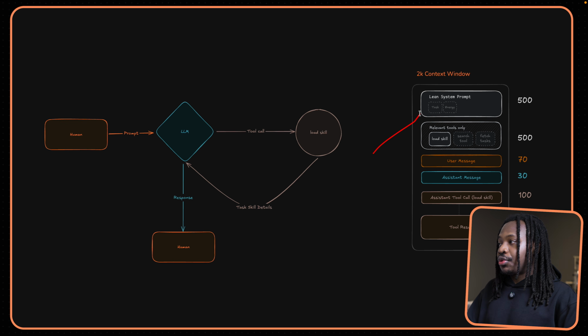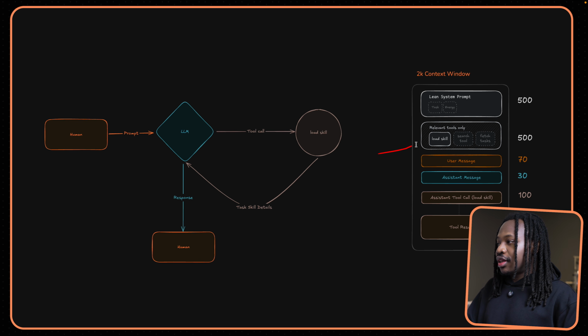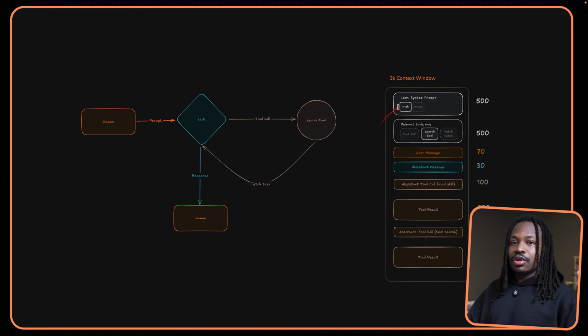The only thing we had in the system prompt was the agent's identity, the user's context, and instructions to the agent letting it know that it has more capabilities, even though it doesn't seem like it does. It does, and the way it can find those capabilities is to use the load skill tool to fetch more information about its capabilities and then figure out how to solve the problem. Now, when it does, it realizes that it's capable of creating and managing users' tasks and that it can use the search tool to fetch all the tools relevant to help it create tasks, manage tasks, list tasks, fetch tasks, whatever the case may be. So tool search returns a set of tools that are relevant when you're using a task skill.